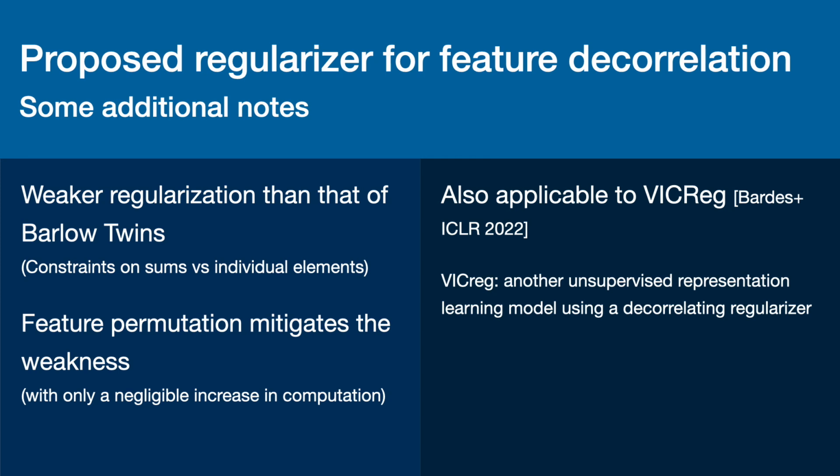Okay, so we have proposed a fast regularizer to replace the one in Barlow Twins. Here are a couple of notes not detailed in this presentation. First, our regularizer is not as effective on its own, compared with that of the standard Barlow Twins, because ours is in fact a weaker regularizer. However, this weakness can be easily compensated for by feature permutation during training. Second, our regularizer is also applicable to VIC-Reg, another unsupervised representation learning model. Please see our paper or poster if you're interested.